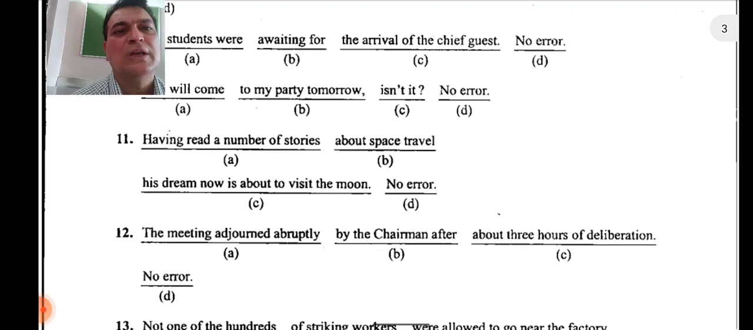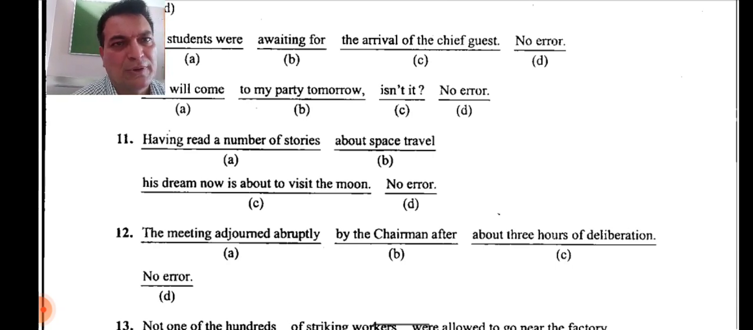Having read a number of stories about space travel, his dream now is about to visit the moon. Now here, having read a number of stories about space travel is correct. His dream now is to visit the moon. There is no need of about. So about is not required there. Many of these questions which have come here are dealing with prepositions. His dream now is to visit the moon. So here in C, about is not required.